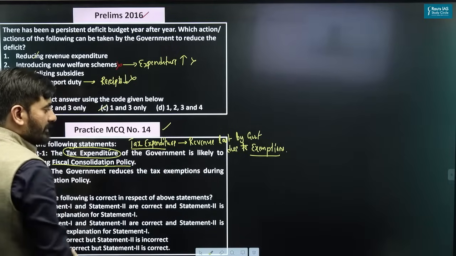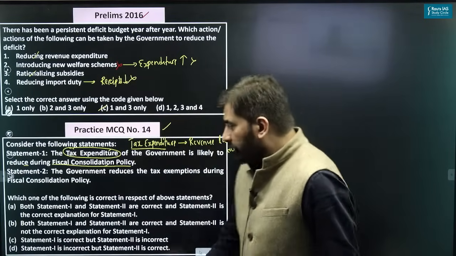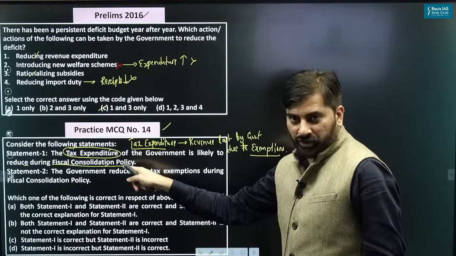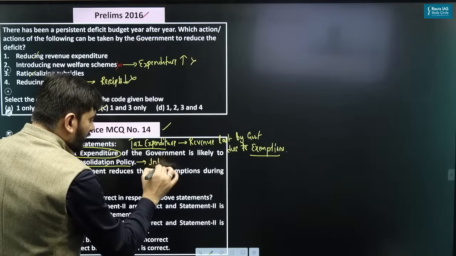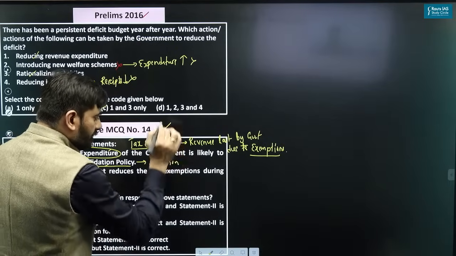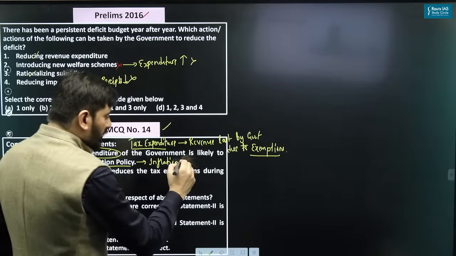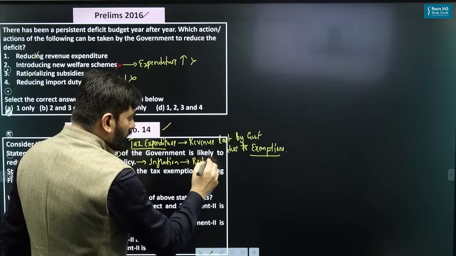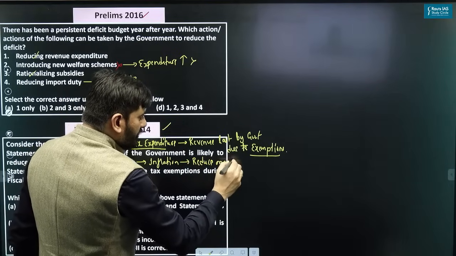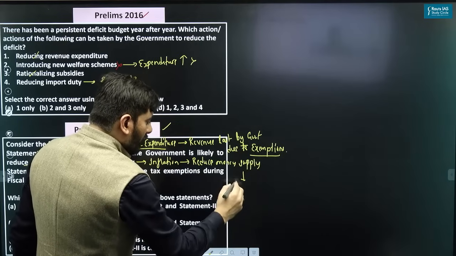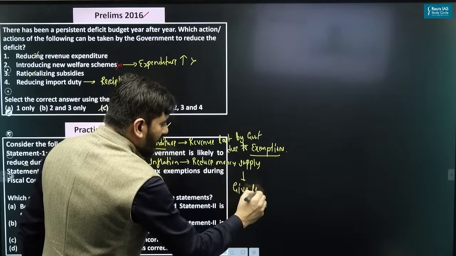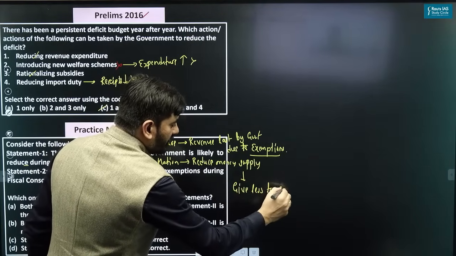That is tax expenditure. Now fiscal consolidation means it's a policy which the government adopts during inflation. And during inflation, government should reduce the money supply. To reduce money supply, can I say government should give fewer tax exemptions?